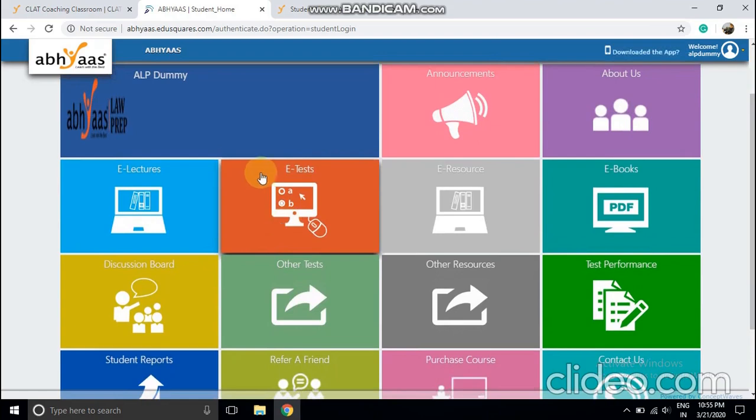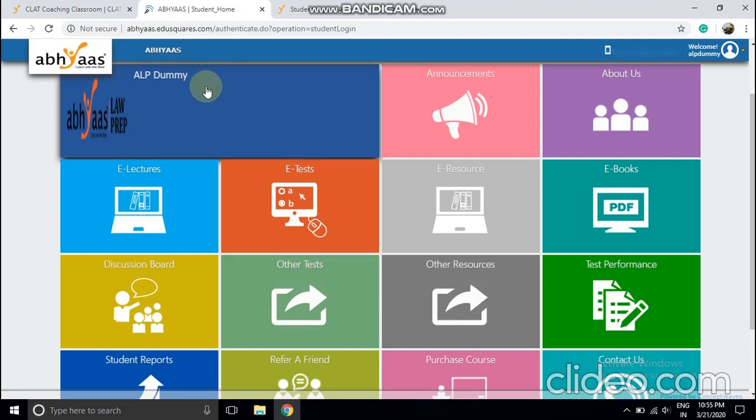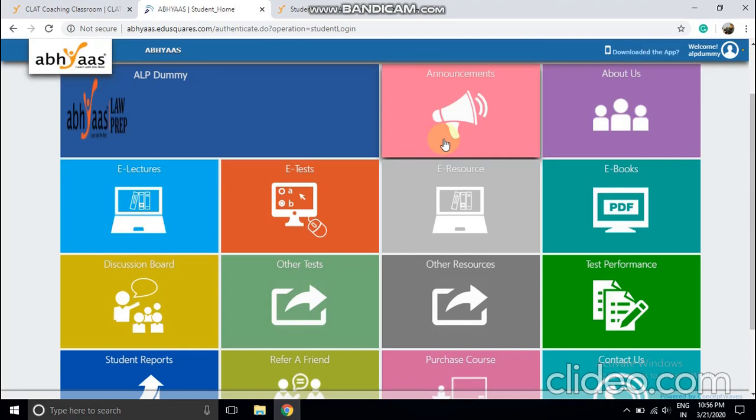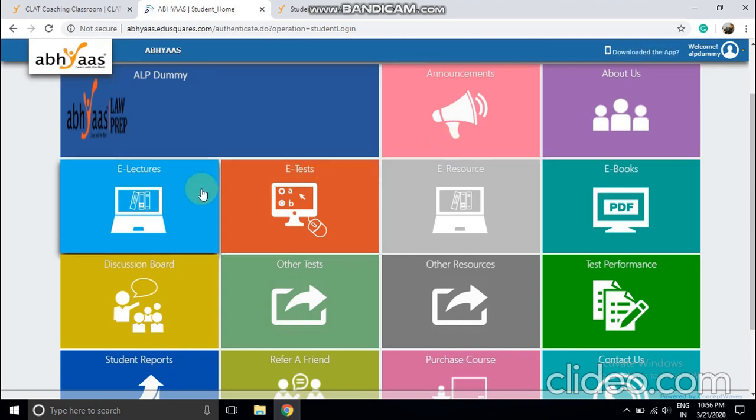Some of you already know all these tabs, right? I'll brief you about all these tabs in detail. The first one is the LP dump, this will be profile, and this will be announcement. Whatever notifications are released now will be put up here. And e-lectures: recorded lectures and live lectures, you're going to find all those in this tab.